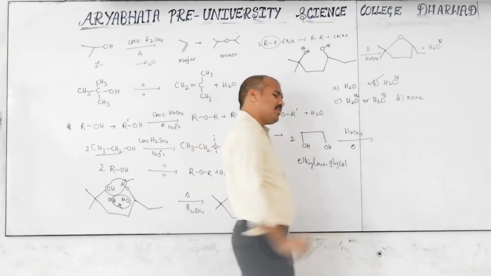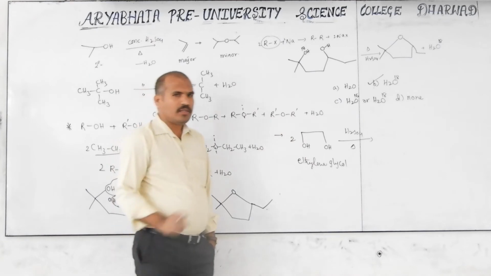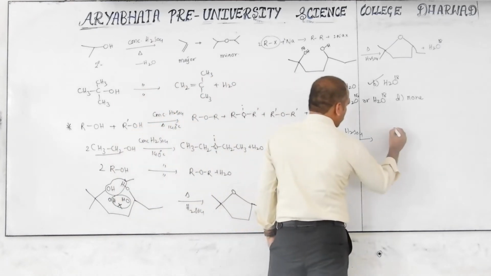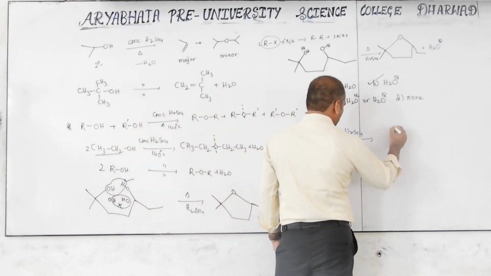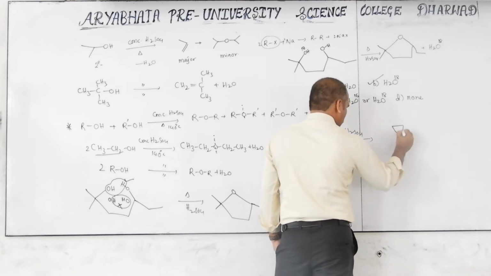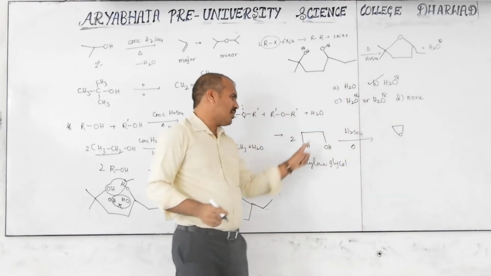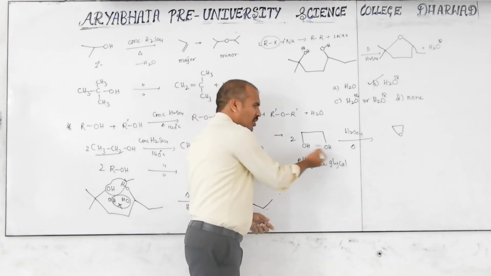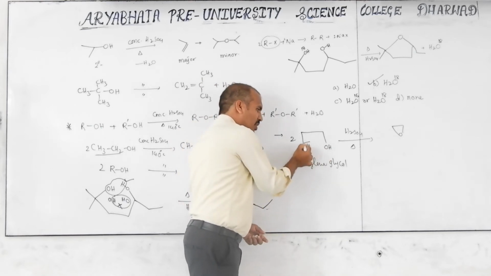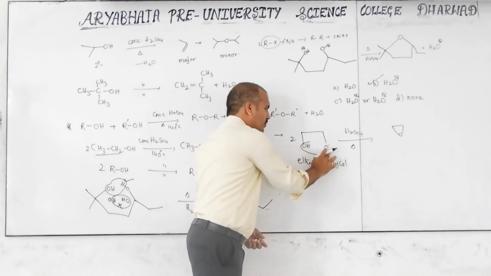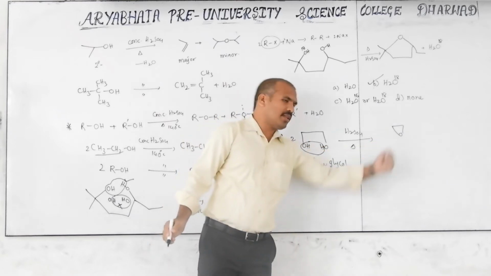Then what are you expecting here? The student may expect this, because 2 carbons are here, both primary alcohols only. That's why one is OH, the other is H, like this, losing a water molecule. Then you are expecting this.